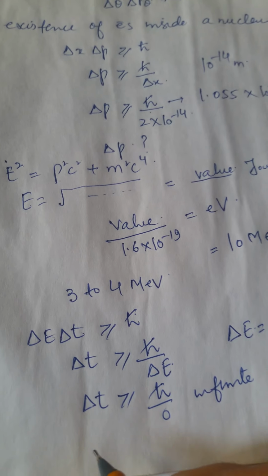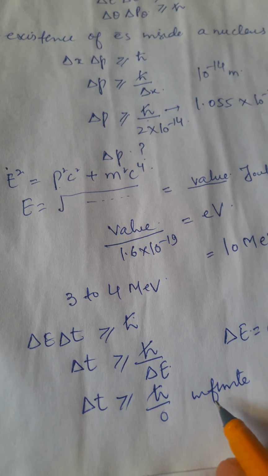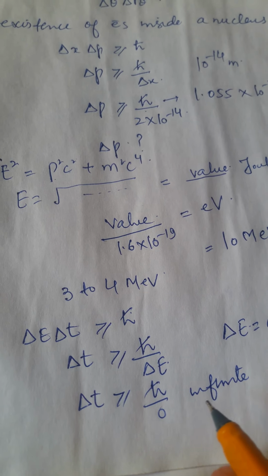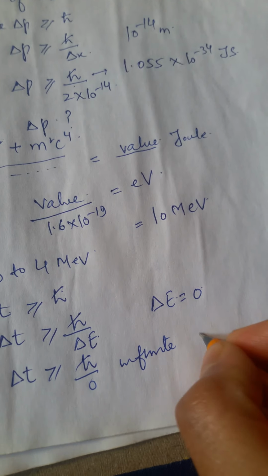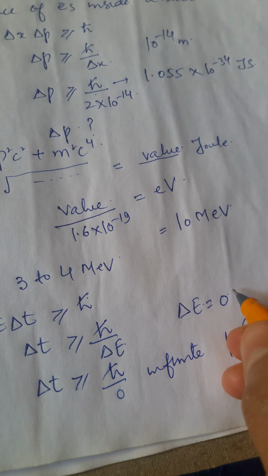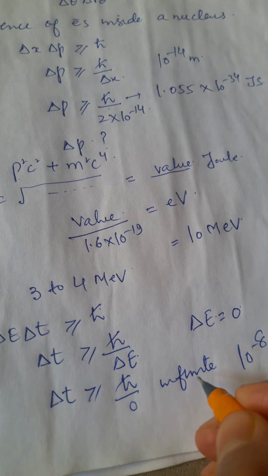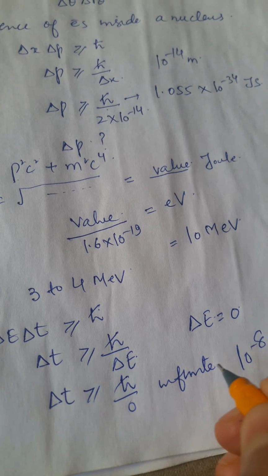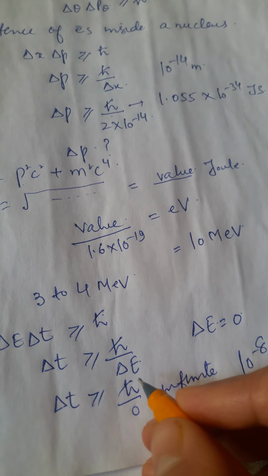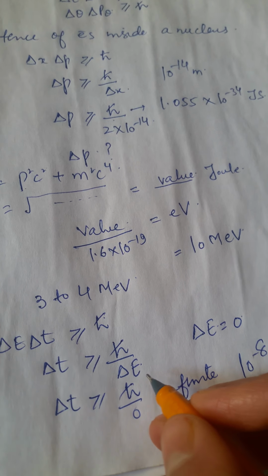Is it that the lifetime of all the atomic states is infinite? We know that's not true. For example, the excited states of an atom have a lifetime of the order of 10 to the power minus 8 second. Therefore, Bohr's concept proves to be incorrect, but the uncertainty principle is valid for all cases. In that case, we learn an additional point, that is, if energy levels are not discrete, that means they have a finite width.